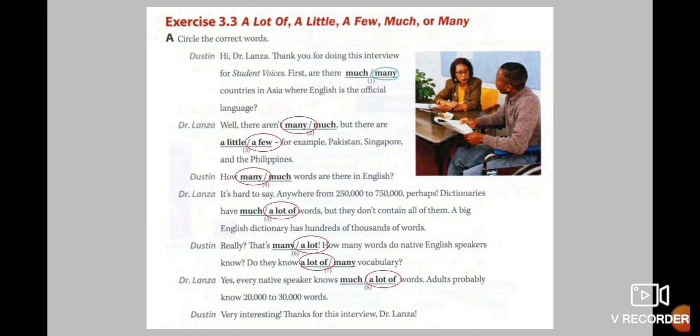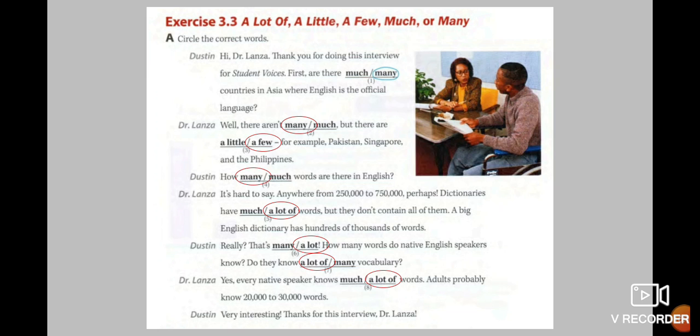Okay, so this one is countable now. We choose many. But there are a few, for example, that means a small quantity, so we use a few. How many words? In that case, many. You use it with countable nouns, so you choose this quantifier.